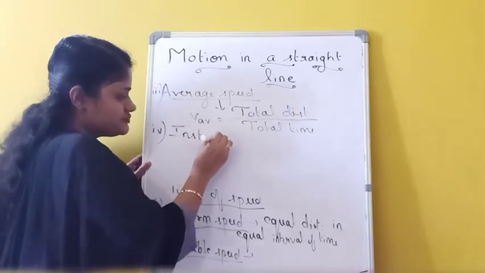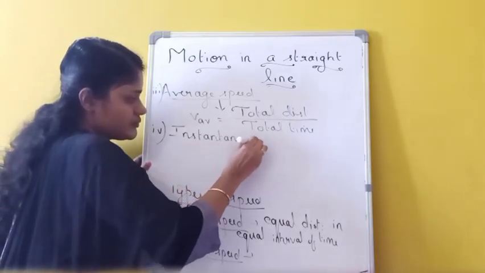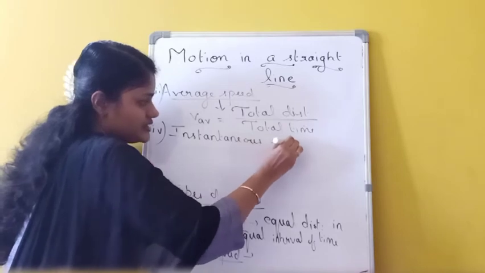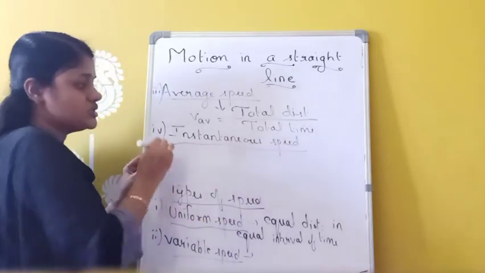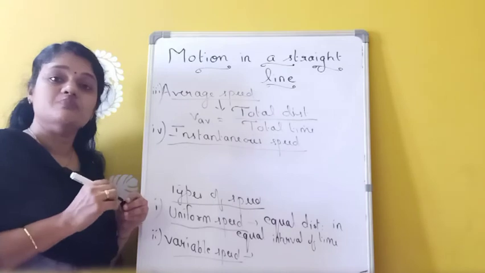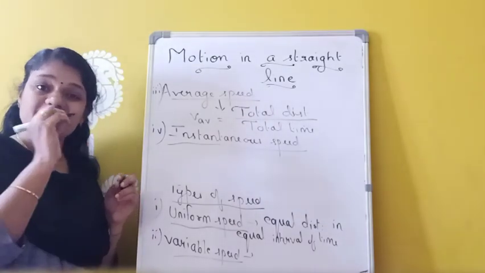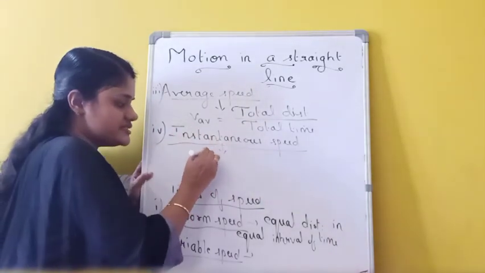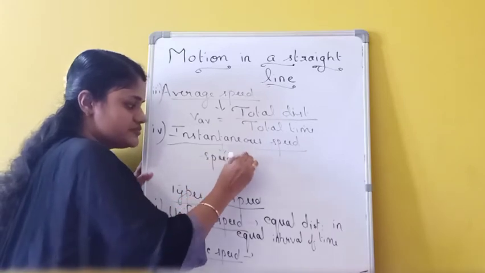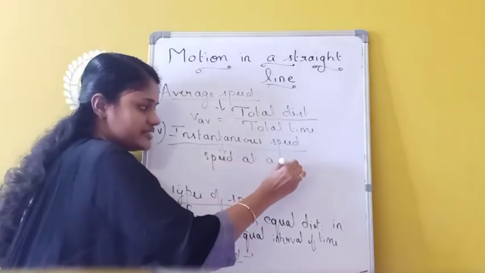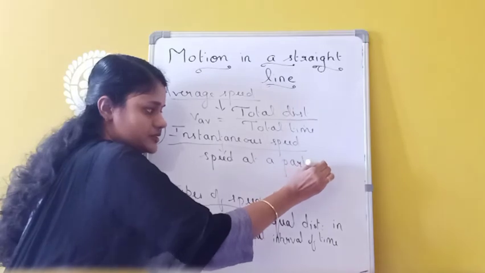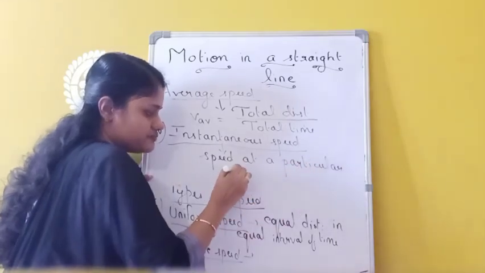The next one, fourth one is instantaneous speed. This instantaneous speed is the speed of an object at a particular instant of time.